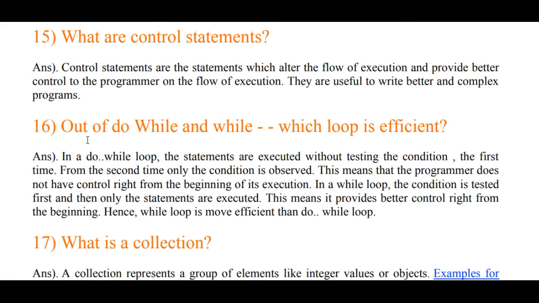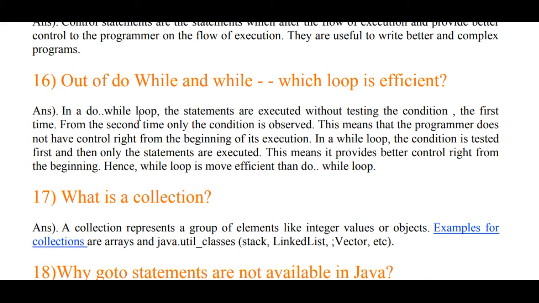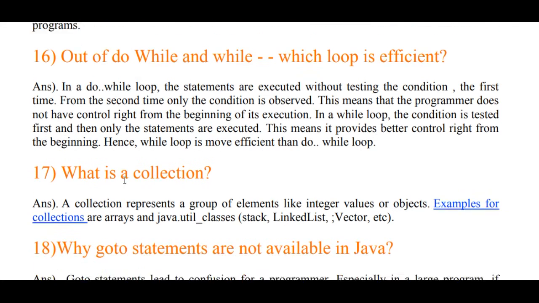Out of do while and while, which loop is efficient? In a do while loop, the statements are executed without testing the condition the first time. From the second time only condition is observed. This means that the programmer does not have control right from the beginning of its execution. In a while loop, the condition is tested from the beginning itself, from the first, and then only statements are executed. This means it provides better control right from the beginning, and while loop is more efficient than the do while loop.